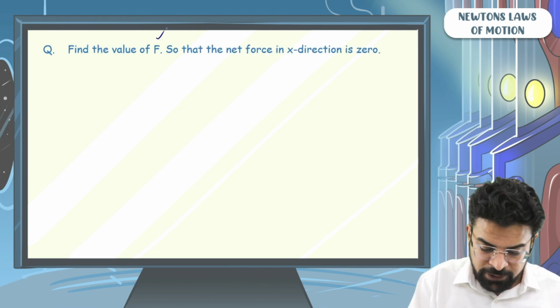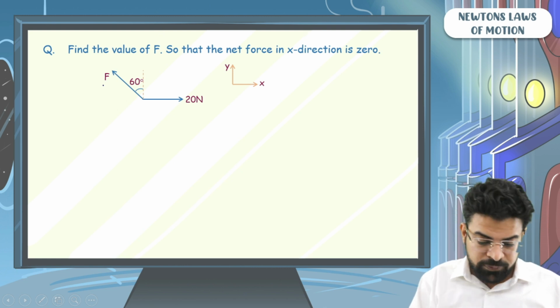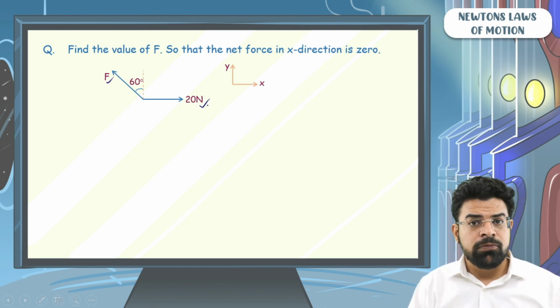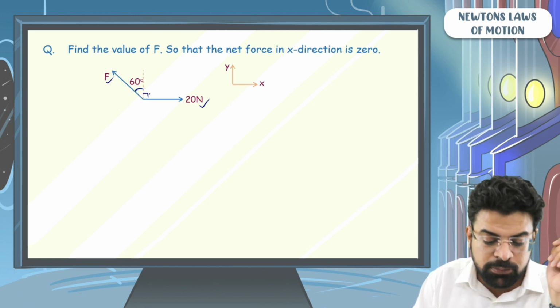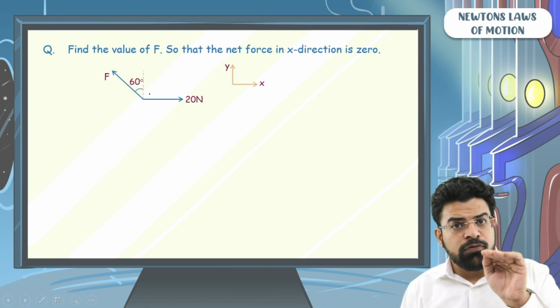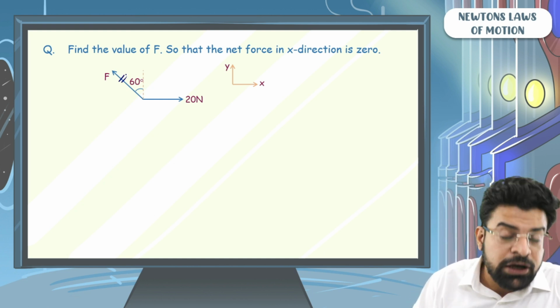Find the value of F so that the net force in x direction is 0. So there are 2 forces given, a force of 20 Newton, and a force F which acts at an angle of 60 degree with the direction perpendicular to 20 Newton. And you want the net force in x direction to be 0. So we can break down this force F into components.